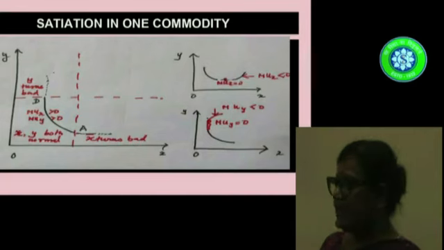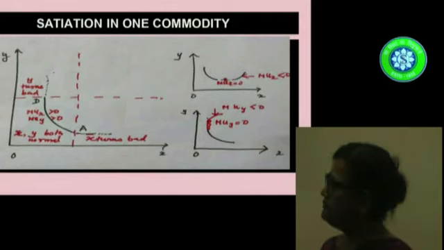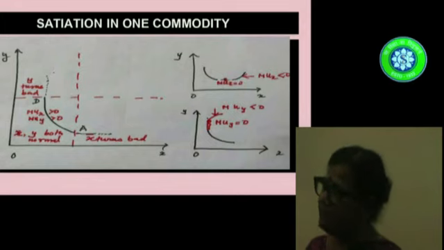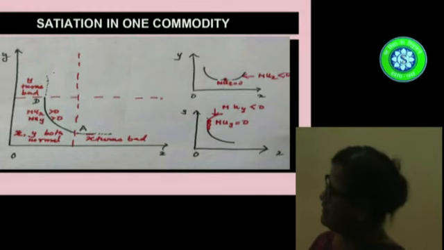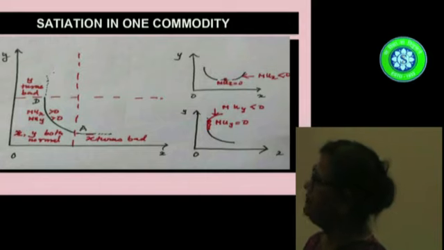Now, as I said, from the law of diminishing marginal utility, marginal utility becomes negative. So supposing A is the saturation point of commodity X. Beyond A, if I go on increasing my consumption, X will become a bad commodity from a good commodity, and the marginal utility of X will actually fall. Same thing will happen in the case of Y.